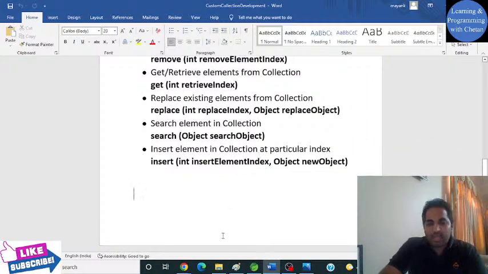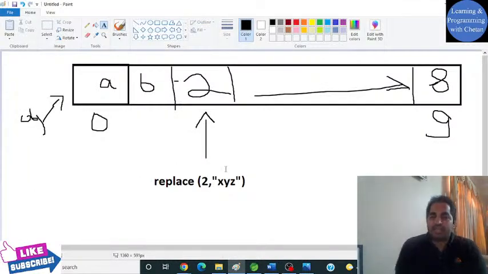Now as you have already seen how we can insert an element inside our collection, how we can remove or delete elements, and how we can get an element, and even how we can replace it, there is always a need to search an element, right? My collection should be powerful enough that it can provide you a search facility. So, do you have any idea how we can do that?